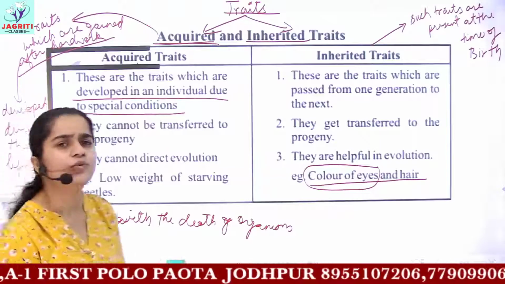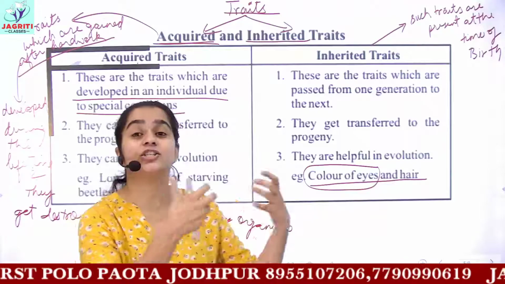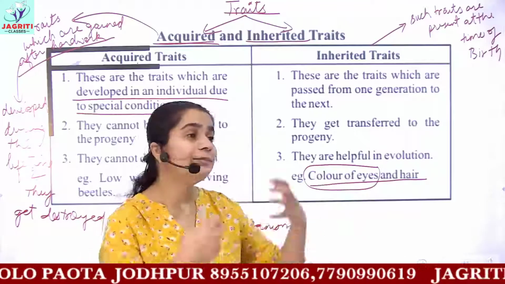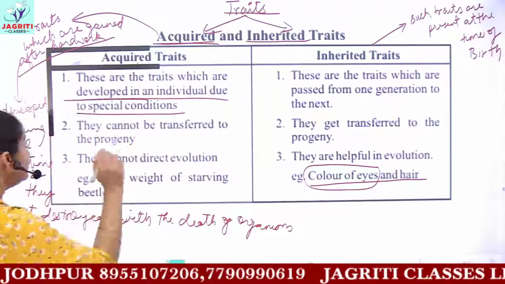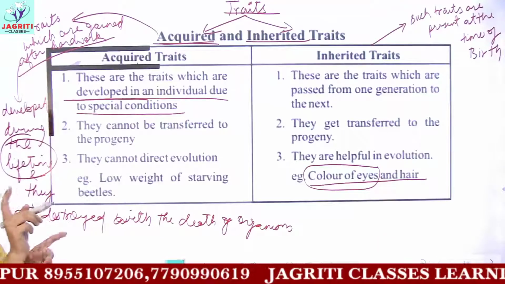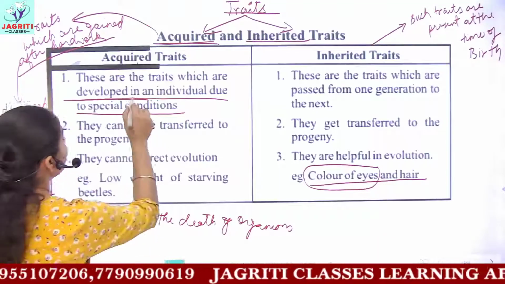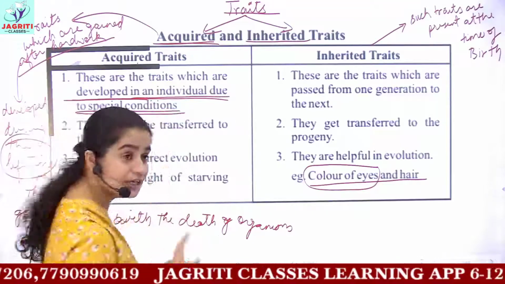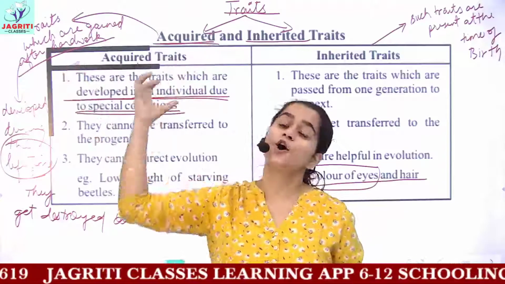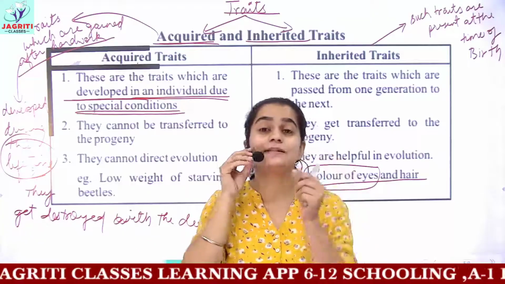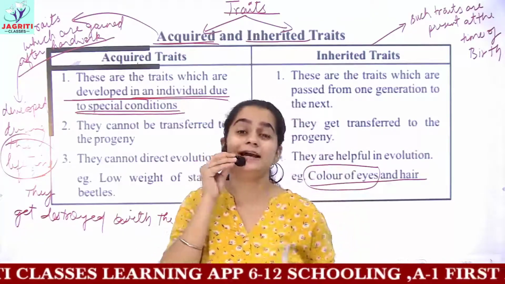That is, either you work hard or you have a passion for something, then you develop that skill. So these are not present from the starting. The individuals themselves develop these kinds of traits.